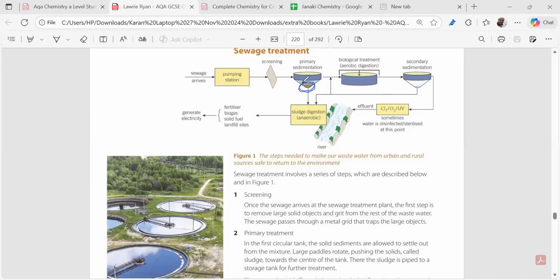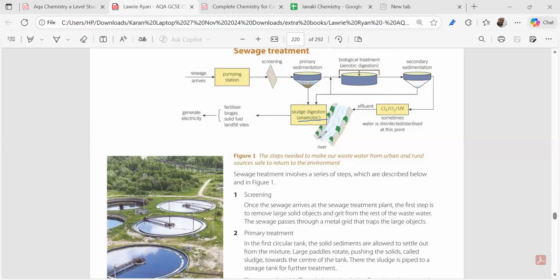See, over here, I forgot to tell you. The solid particles in the first tank, where we use the paddles, we are taking this and putting it into the sludge digestion, right? In the sludge digestion, what are we doing? We are doing an anaerobic process. You can write it down over here.